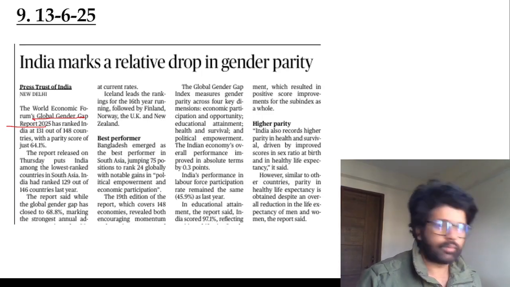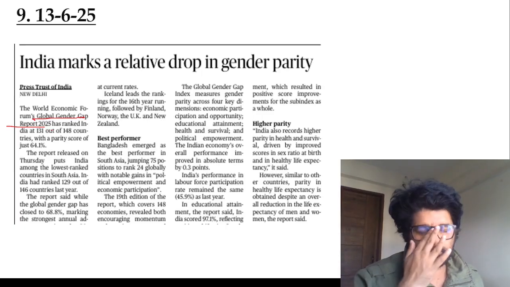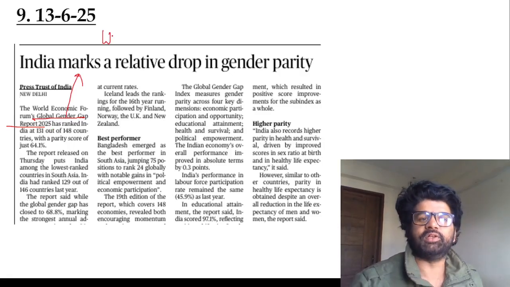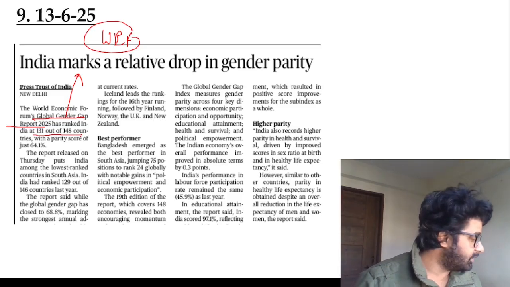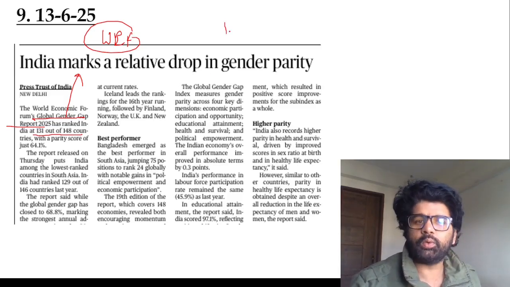So yes, sir, the Global Gender Gap Report 2025. Who publishes it? The World Economic Forum. Remember these facts. What is India's current rank? 131 out of 148 countries. What was India's previous rank? 129 out of 146 countries.